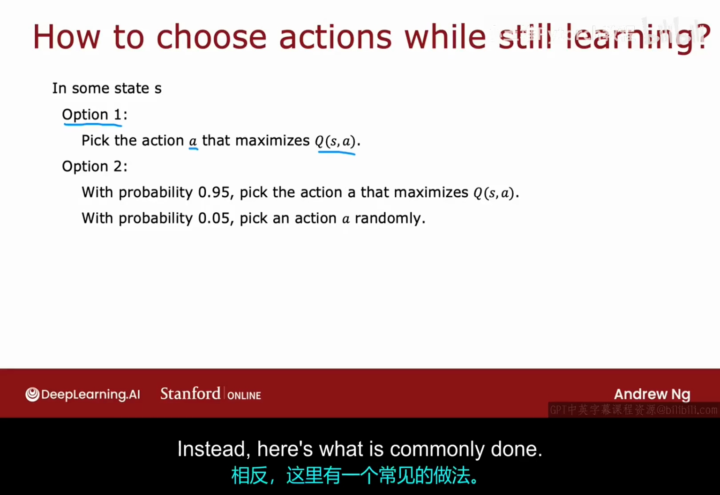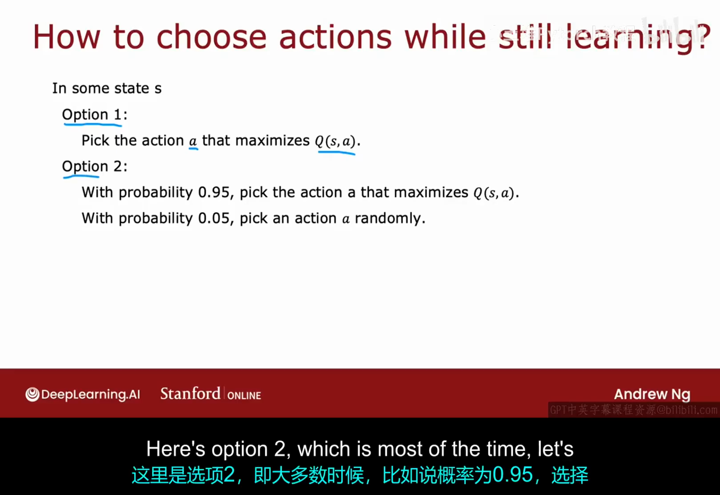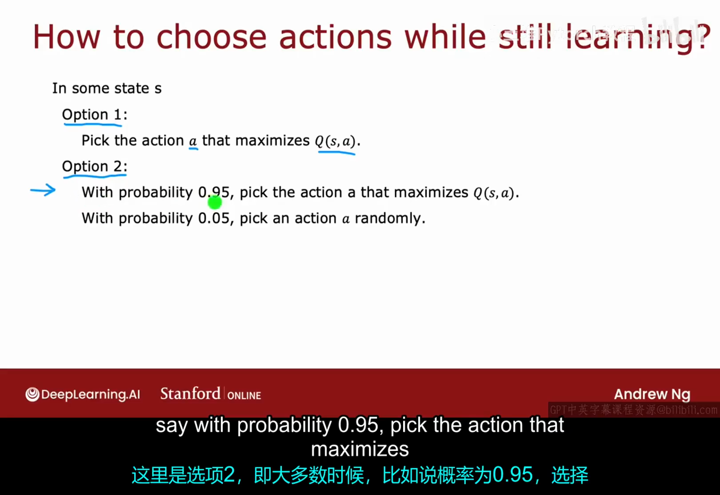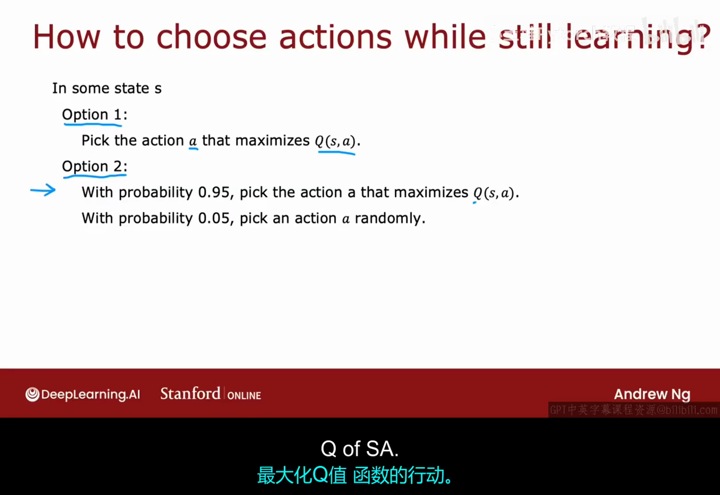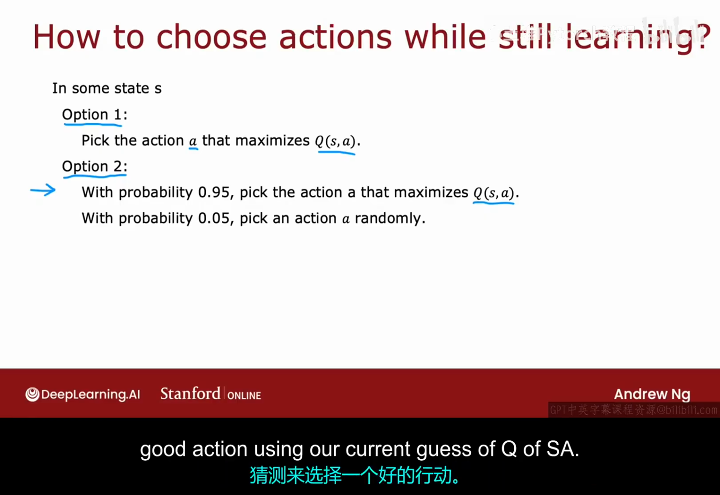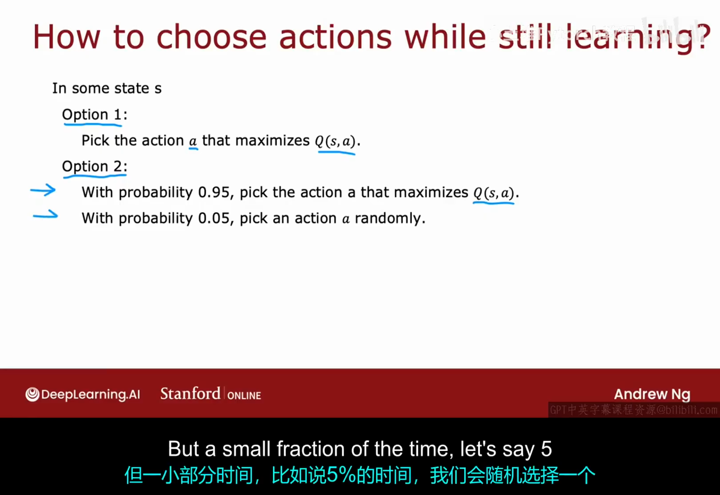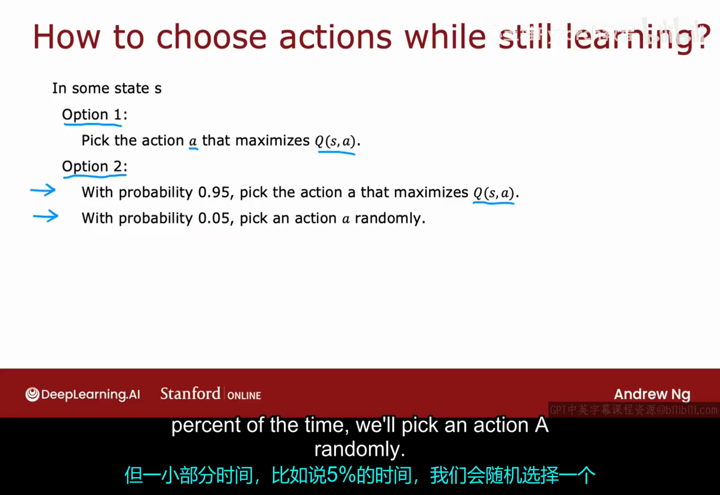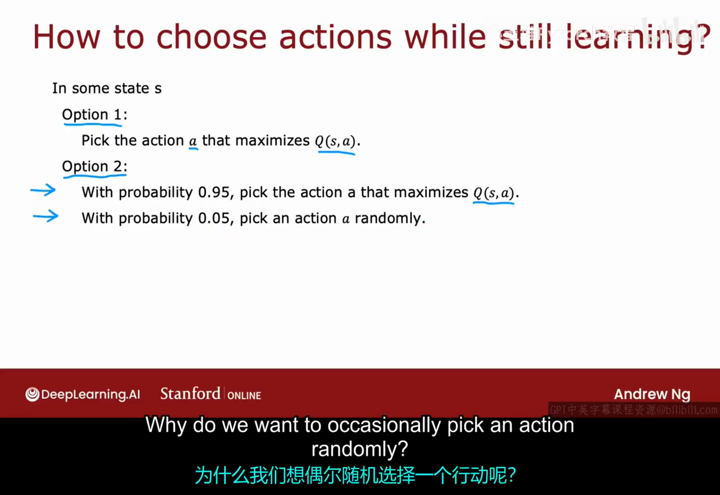Instead, here's what is commonly done. Here's option 2, which is most of the time, let's say with probability 0.95, pick the action that maximizes Q of SA. So most of the time, we'll try to pick a good action using our current guess of Q of SA. But a small fraction of the time, let's say 5% of the time, we'll pick an action A randomly. Why do we want to occasionally pick an action randomly?